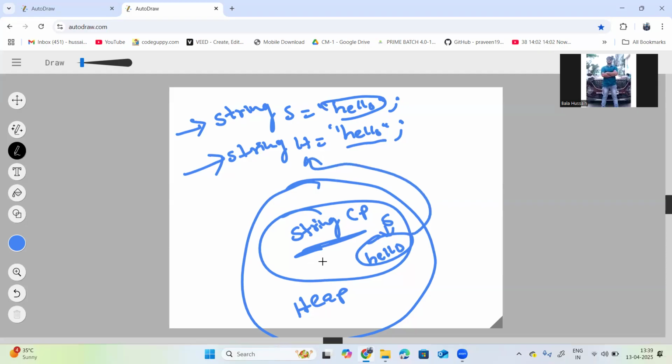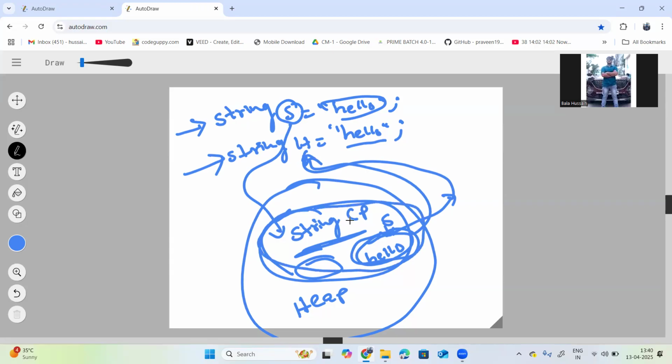So there is no second creation of hello, because whenever we use the string literal concept, it first goes to the string constant pool area in memory. In the string constant pool area, it checks whether the string we are creating is already present or not. If it is present, then the reference address location will point to this other variable. Okay, now this is the string constant pool concept.